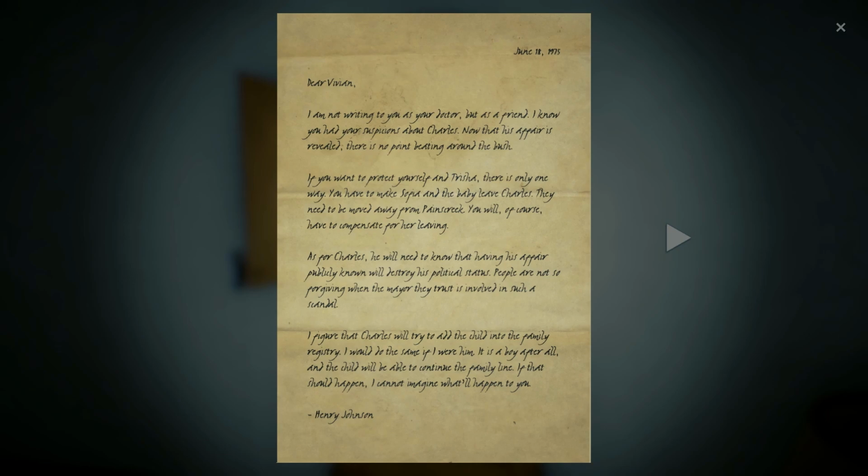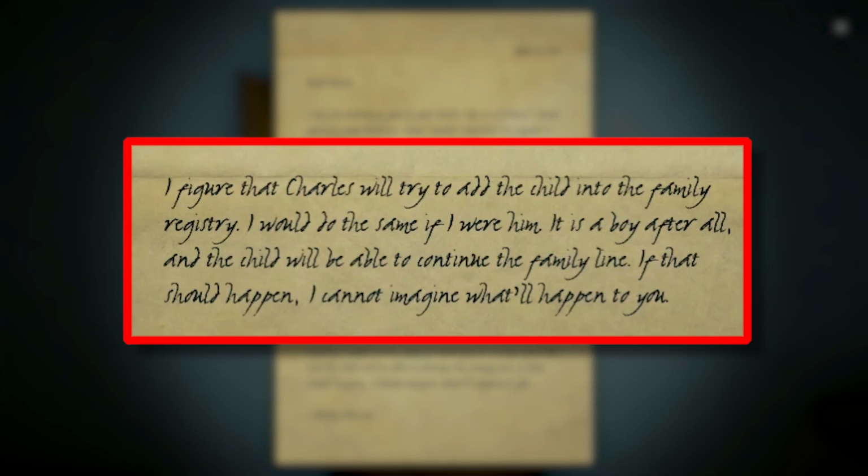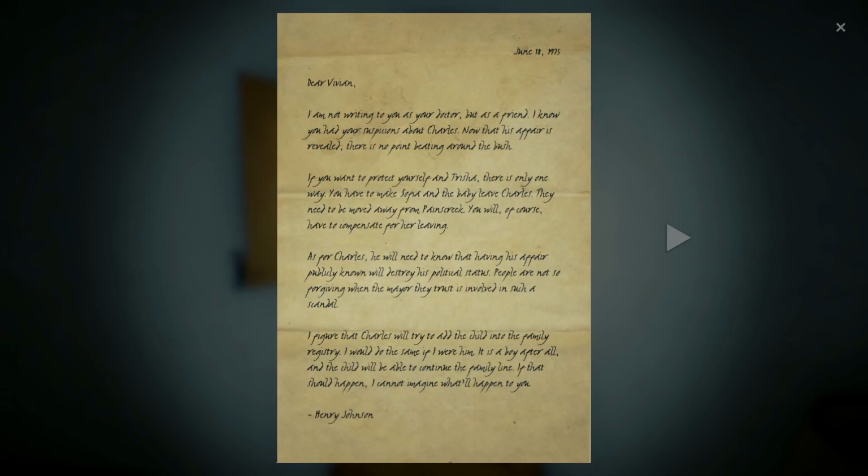Oh. Here we discover the most damning pieces of evidence thus far in this investigation. Dated June 18th, 1975, from Doc Johnson to Vivian Roberts. Regarding Charles's affair, Doc states, quote, there is only one way. You must make Sophia and the baby leave Charles. I figured Charles would try to add the child to the family registry. It's a boy after all, end quote. Solidifying the threat to Vivian and Trisha now that Charles had an heir to continue the family name.